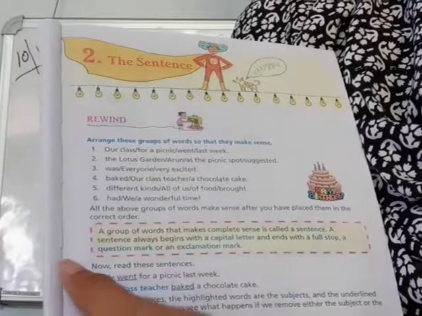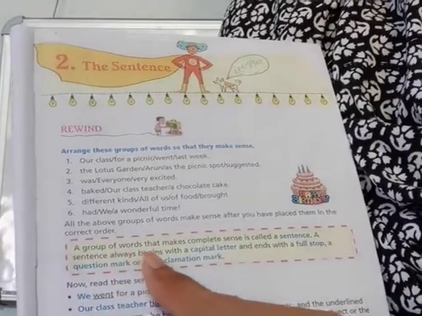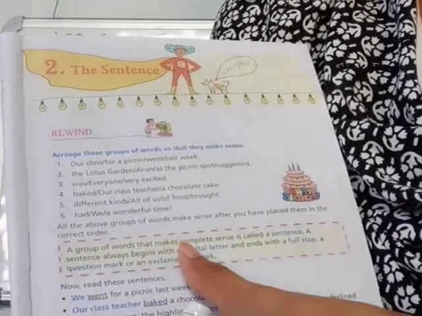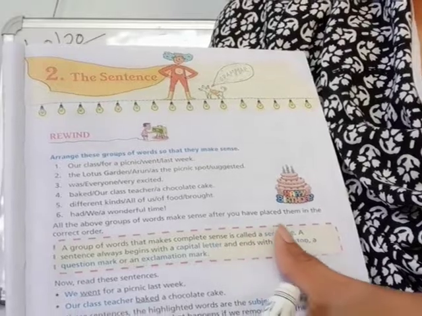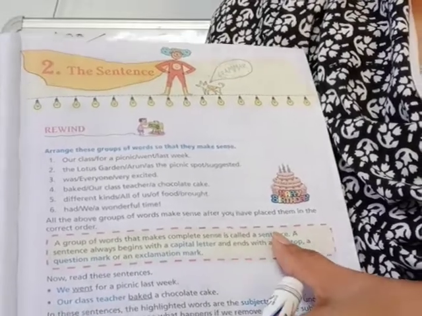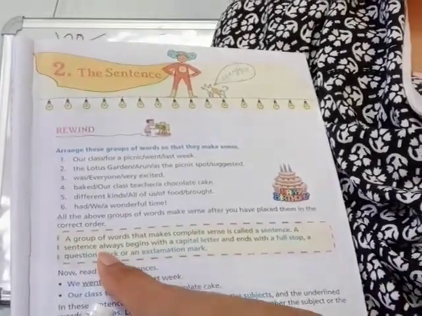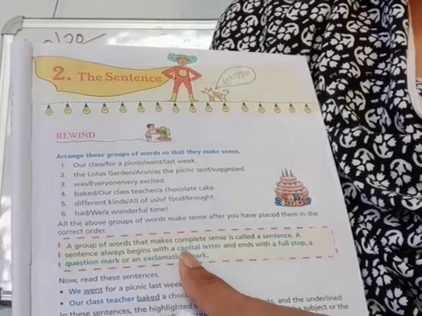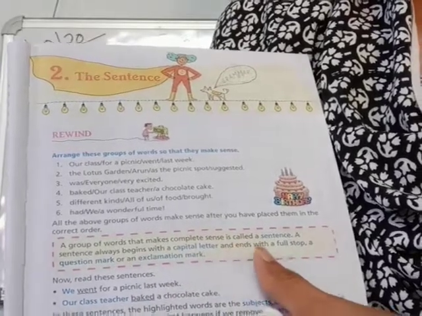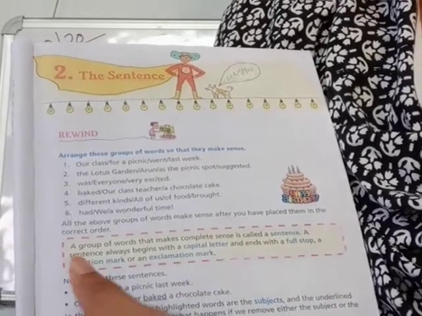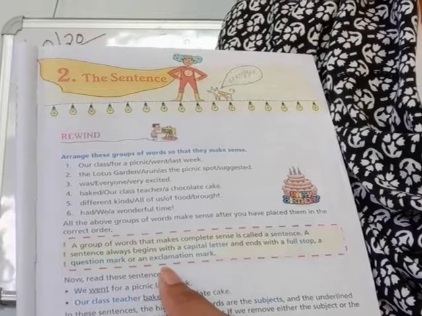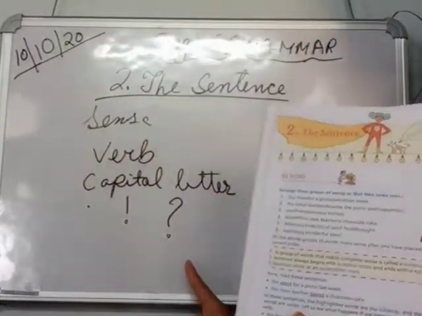A group of words that makes complete sense is called a sentence. As I already told you, a sentence always begins with a capital letter and ends with a full stop, a question mark or an exclamation mark.